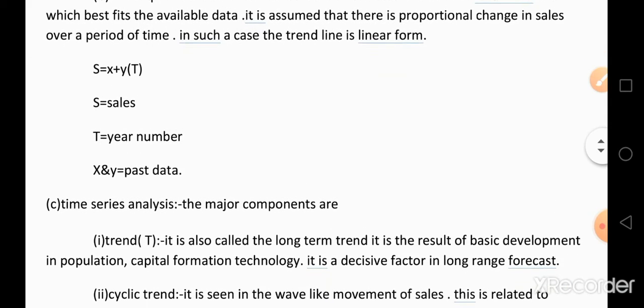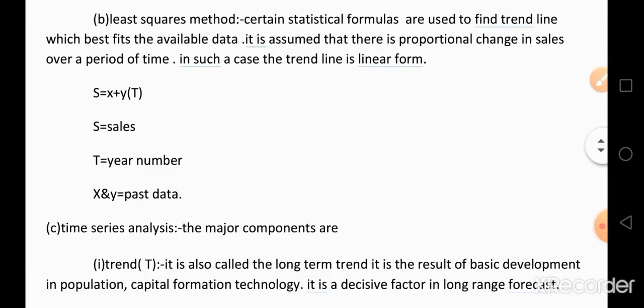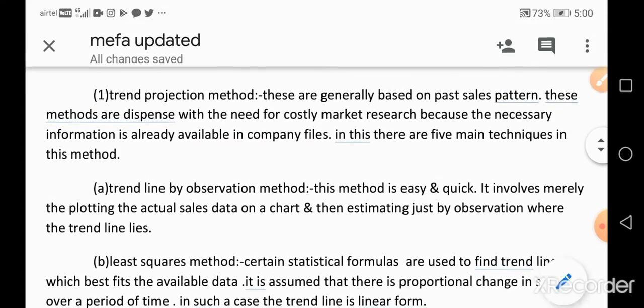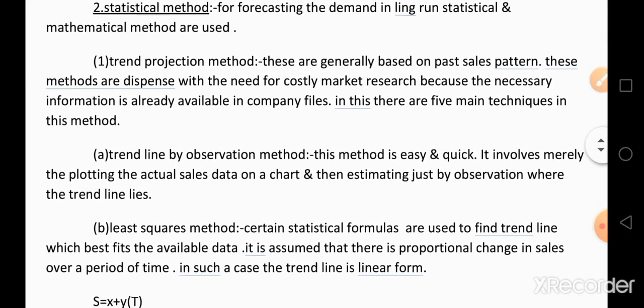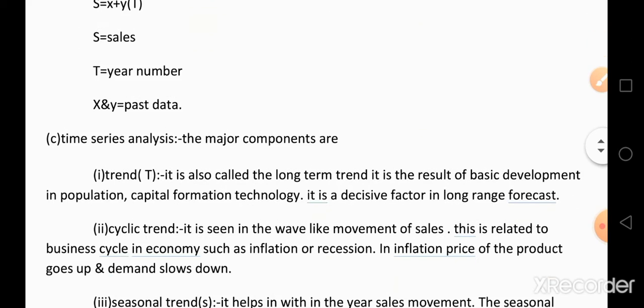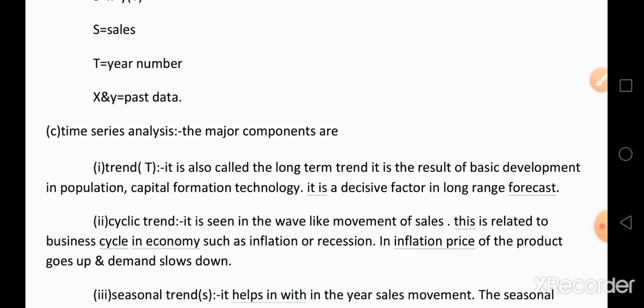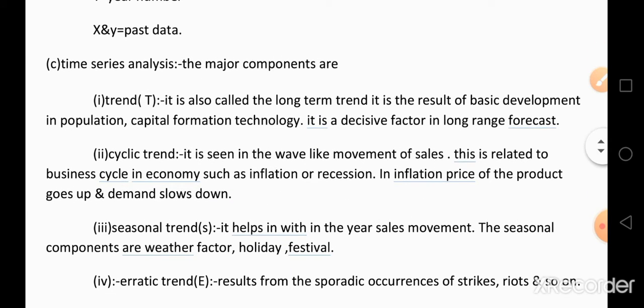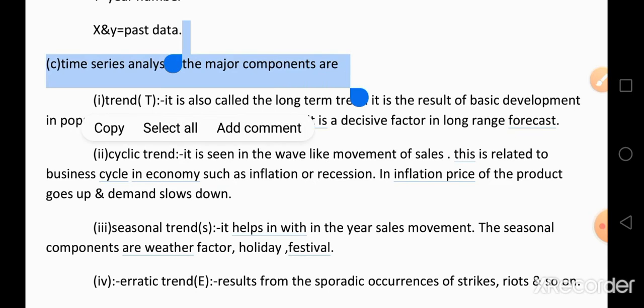The next method in the statistical method, sorry, in the trend projection method, the third type is time series analysis. In time series analysis, we depend upon time to analyze the future data.